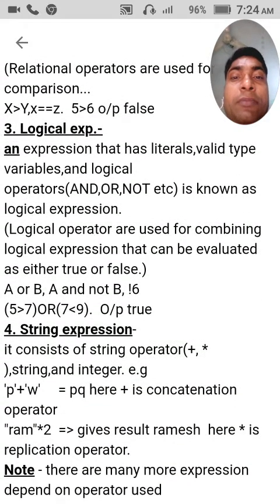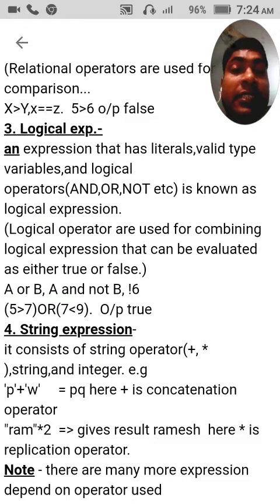logical expression. An expression that has literals and valid types of variables and logical operators is known as a logical expression. I would like to tell you about the logical operators. What are the logical operators? Logical operators are used for combining logical expressions.